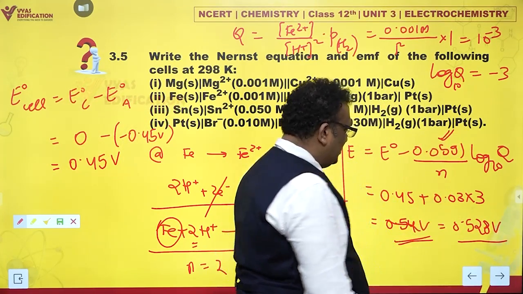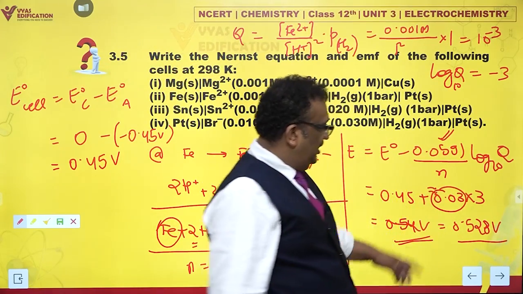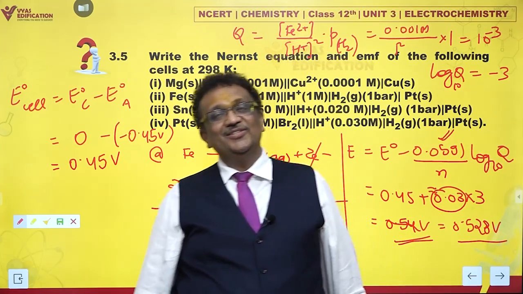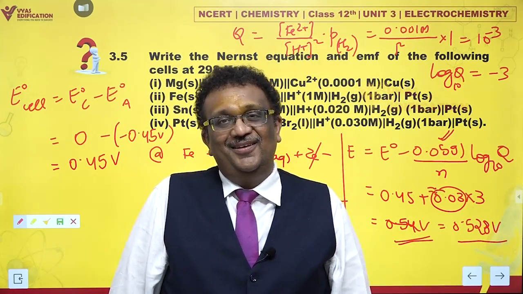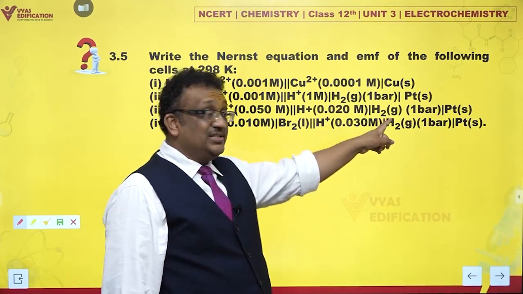Use the accurate value. I just found the approximate one. This was an approximate value which I used. If you wish to make it more accurate, this is what you are going to land up with. Done? Done. And now comes the third option, which contains tin as well as a hydrogen electrode.